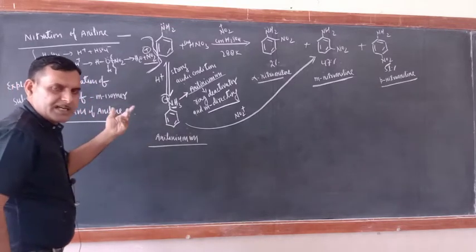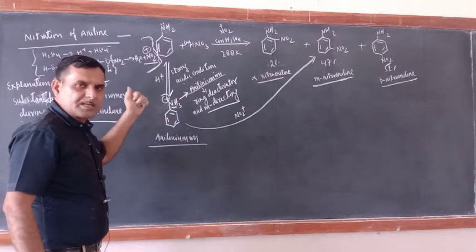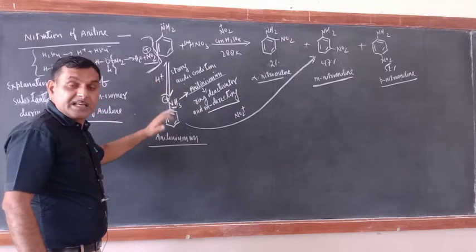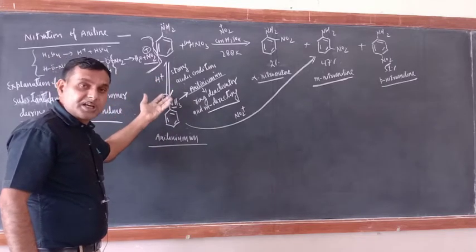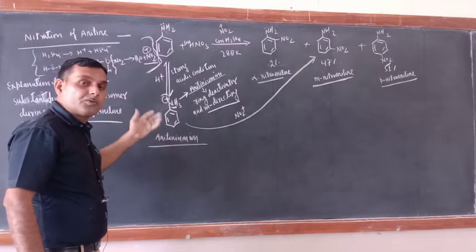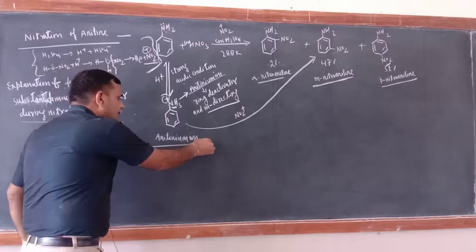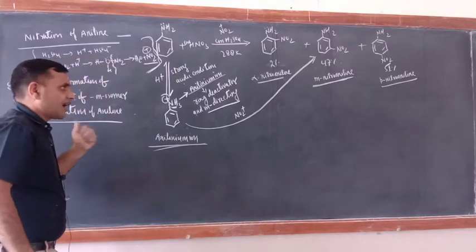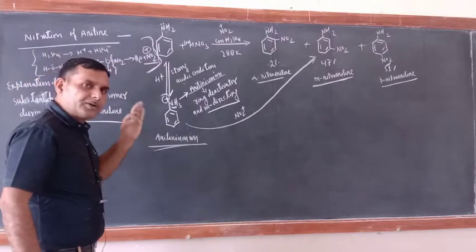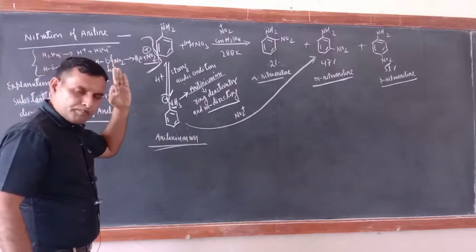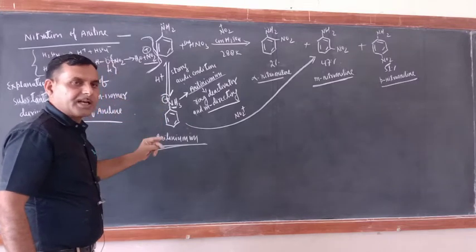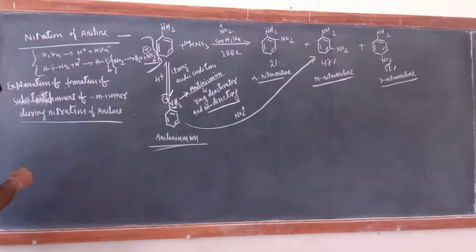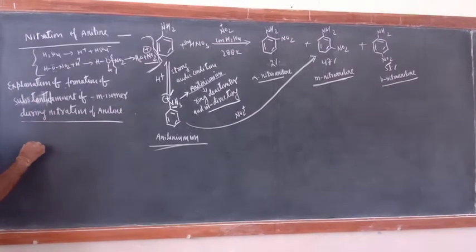So this is the explanation for the formation of a substantial amount of meta isomer during nitration of aniline. Why is meta isomer formed? Meta isomer is formed due to protonation of aniline in strongly acidic condition, and conversion of the NH2 group into NH3 positive due to the formation of anilinium ion. Now just try to understand. If you want to get the para isomer only, then the NH2 group should be protected.